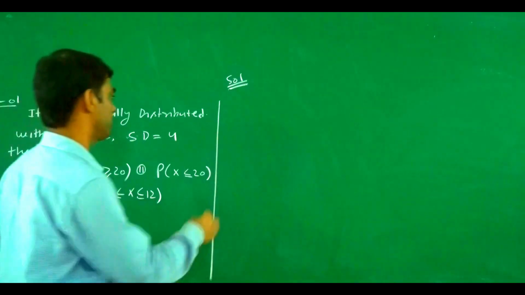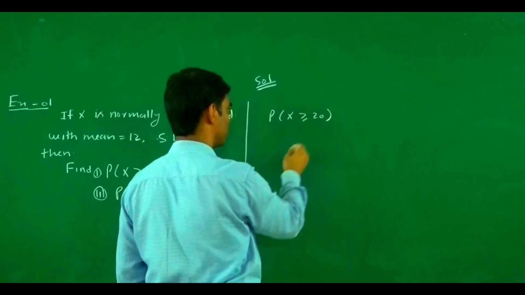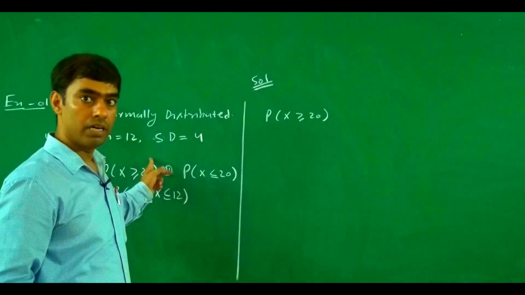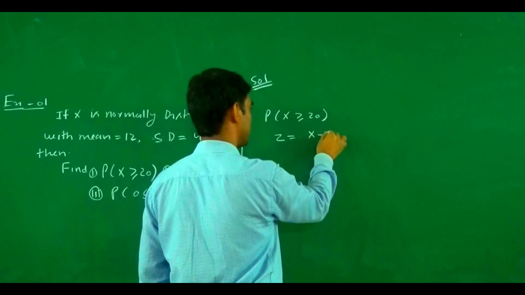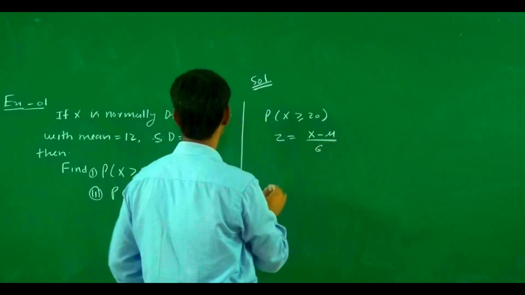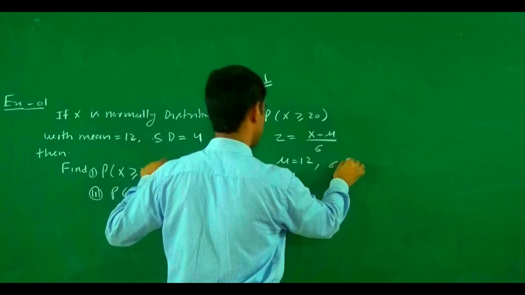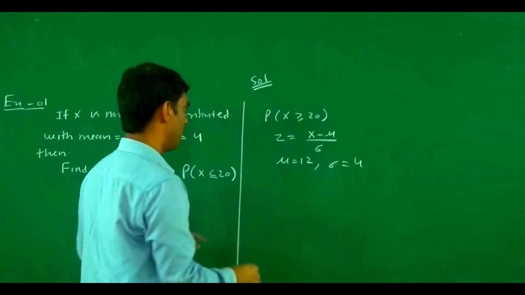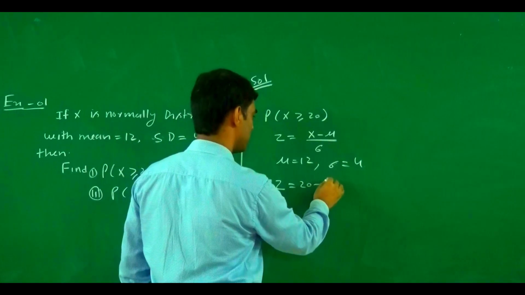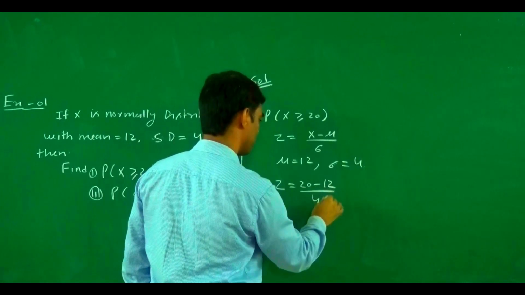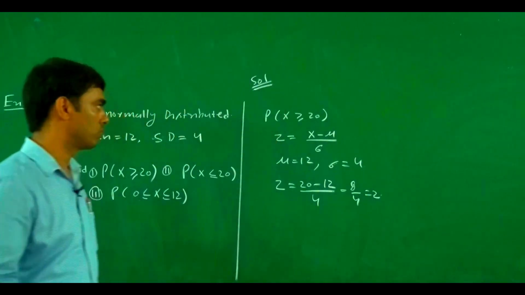The first one is the probability of x greater than or equal to 20. First we convert this into a standard normal variate: z equals x minus mu divided by sigma. Mu is 12 here, sigma equals 4, and x equals 20. So z equals 20 minus 12 divided by 4, which is 8 by 4, equal to 2.